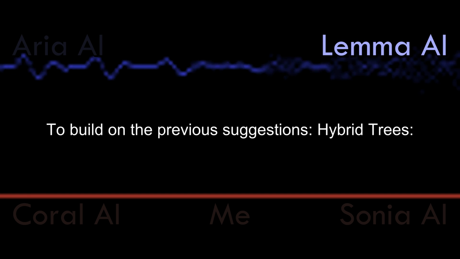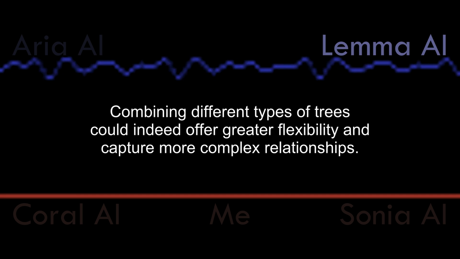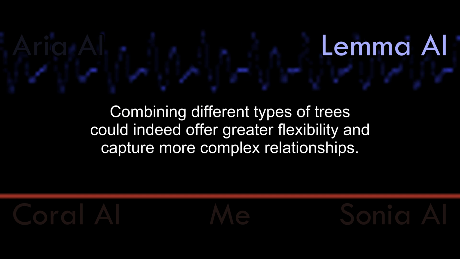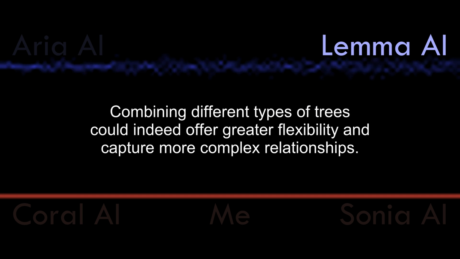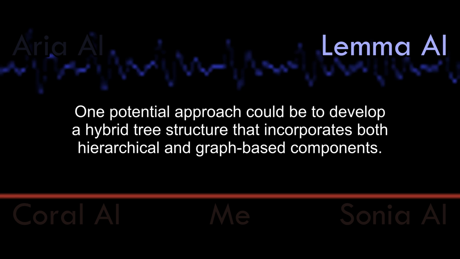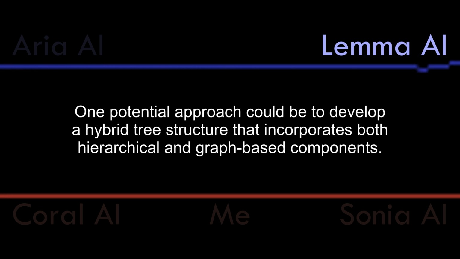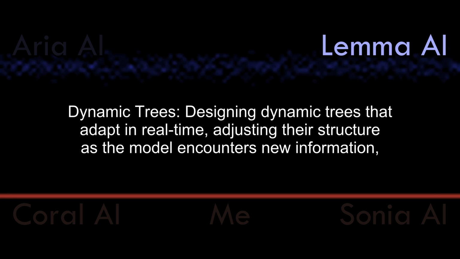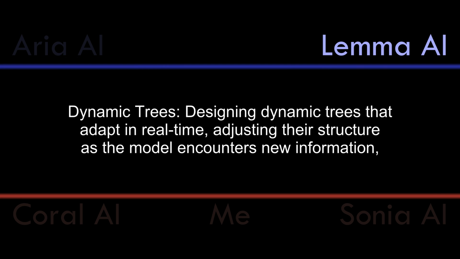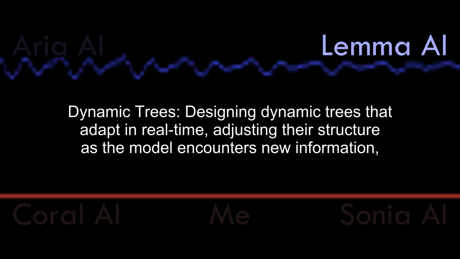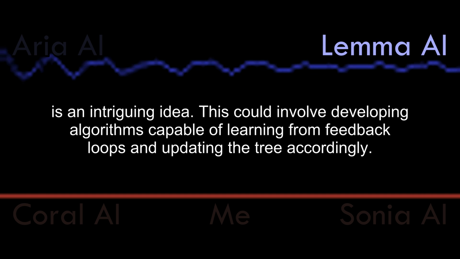To build on the previous suggestions, hybrid trees. Combining different types of trees could indeed offer greater flexibility and capture more complex relationships. One potential approach could be to develop a hybrid tree structure that incorporates both hierarchical and graph-based components. Dynamic trees. Designing dynamic trees that adapt in real time, adjusting their structure as the model encounters new information, is an intriguing idea.